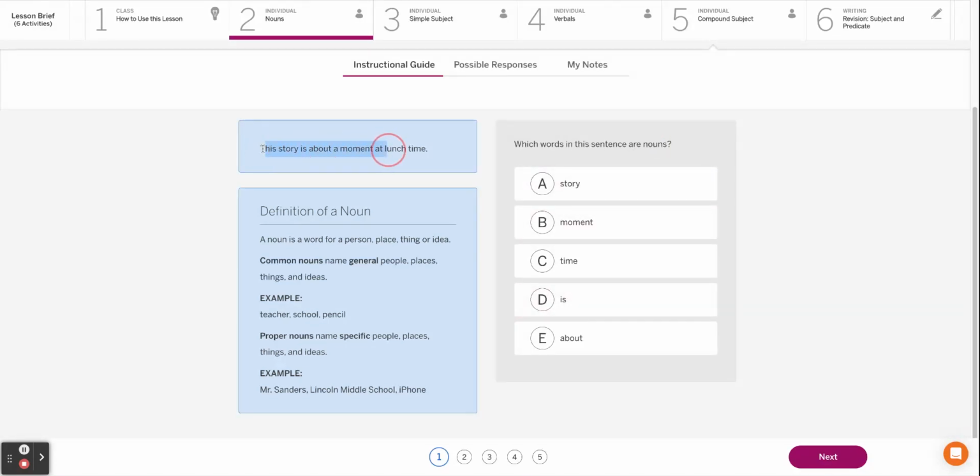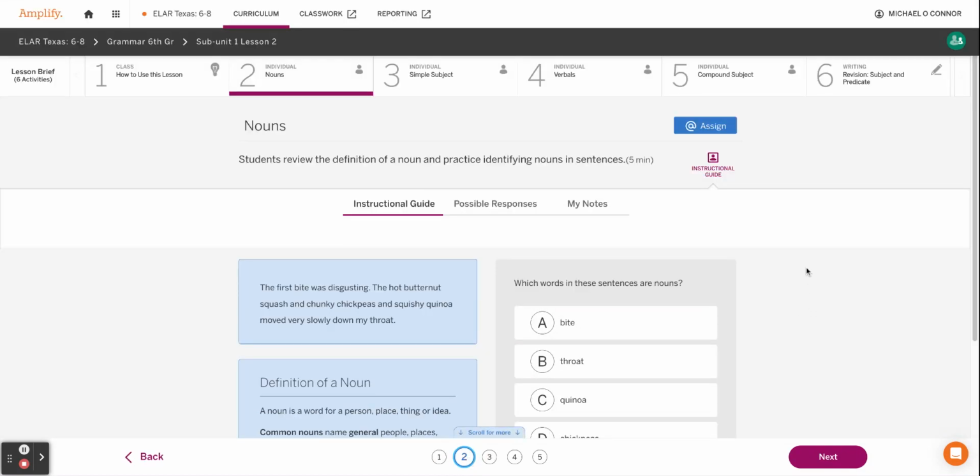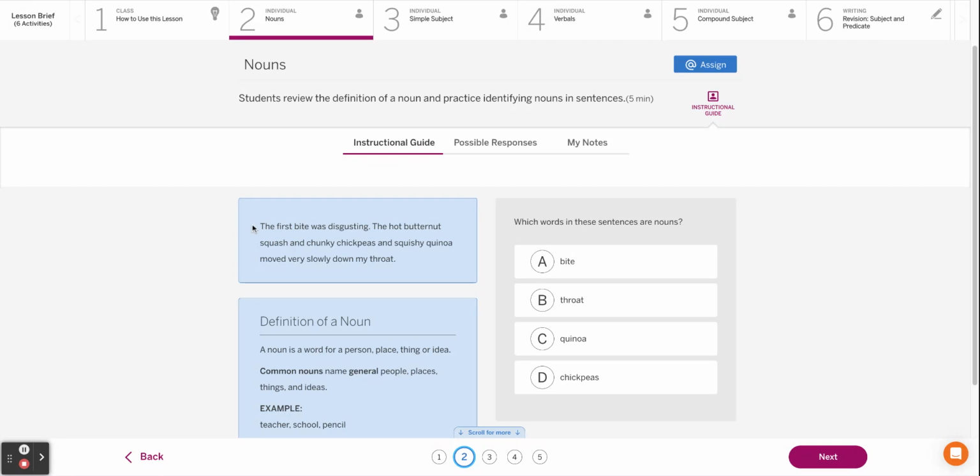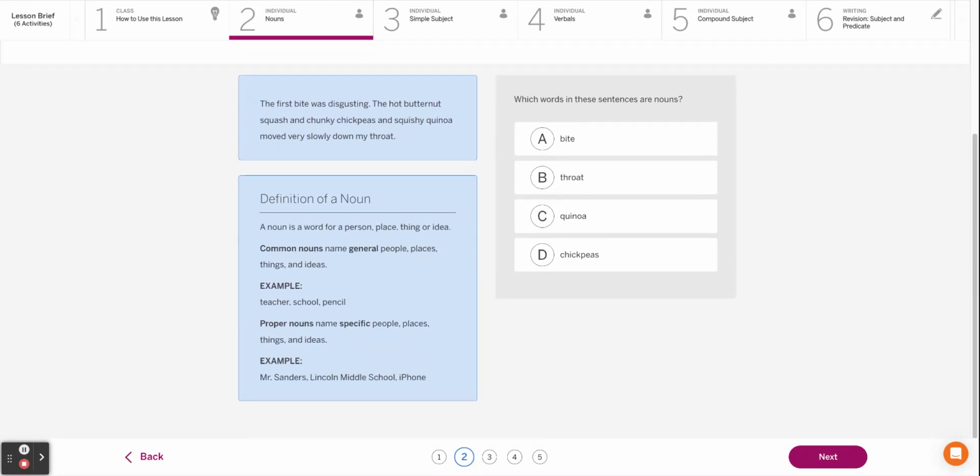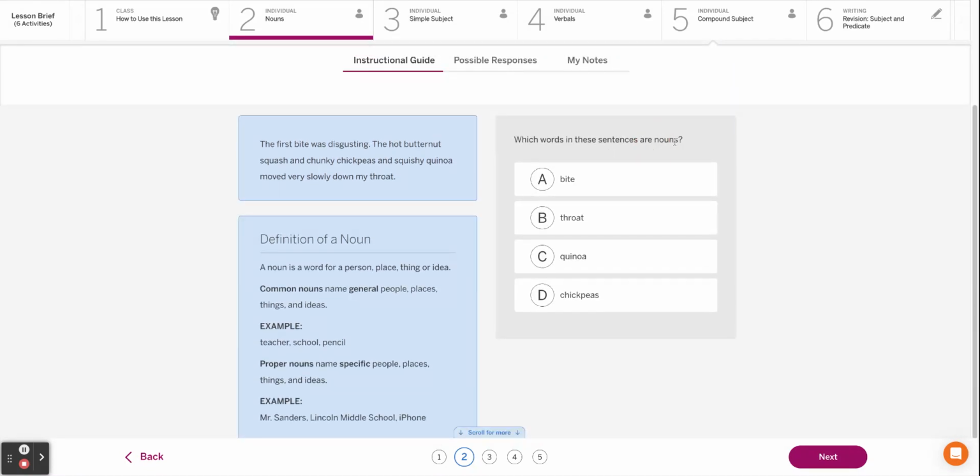So, which words in the sentence are nouns? And we're thinking about a story about a moment at lunchtime. Our story builds right here. The first bite was disgusting. The hot butternut squash and chickpeas and squishy quinoa moved very slowly down my throat. Which words in the sentence are nouns?